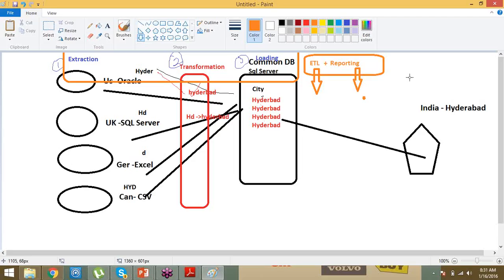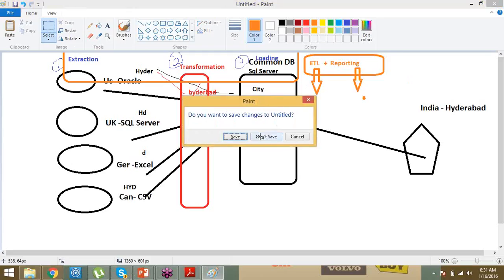So how is QlikView standing uniquely? What is the plus point of this tool, QlikView? Now let's understand. QlikView has come up with an idea: QlikView is giving both functionalities. Now let me go to another screen.